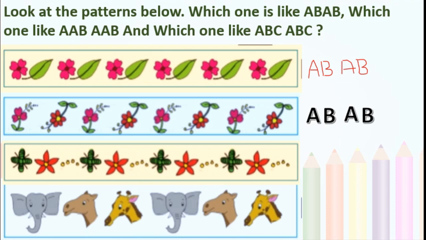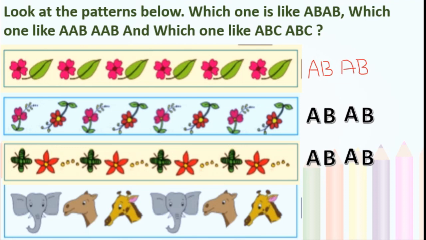Now we will move to the third one. See here, one green colored flower and one red color flower. Correct? And some dots. Again green color, again red color, again dots. So this is A, B, AB. You can see this, otherwise you can say ABC, ABC also. Correct? If you take the dots in count, then you can say ABC, otherwise AB, AB.